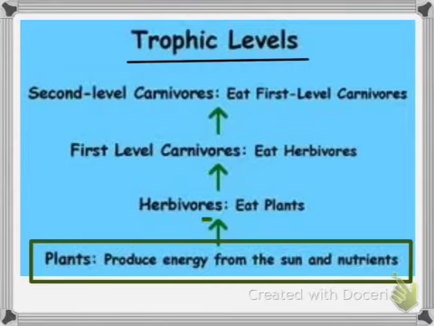Notice the arrows over here pointing towards what is doing the consuming. So plants are being consumed by herbivores. Herbivores eat the plants. You've got another arrow pointing towards the first level carnivores, which are eating the herbivores, and so on. Another arrow pointing towards the second level carnivores, which eat the first level carnivores. What happens is the highest level, in this case if we take for example second level, you're always going to be eating the level below it. So first level eats herbivores, second level eats first level, and so on.